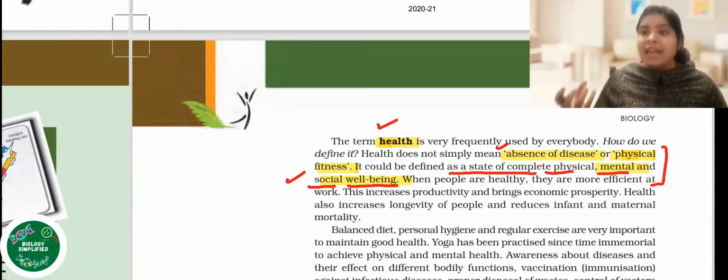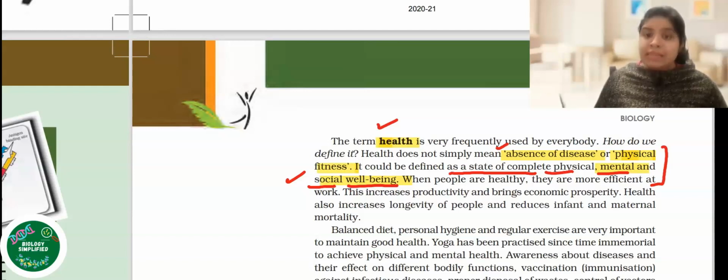So longevity of life will increase. It would also increase the productivity. जितना वो काम कर रहे हैं उसमें वो efficiently काम करेंगे. So therefore that person is more productive as well. Plus, it will also bring economic prosperity for that person. Therefore, health will increase economic prosperity. It will also increase productivity for that person. So, therefore, the line also mentions that it increases productivity and also brings economic prosperity.